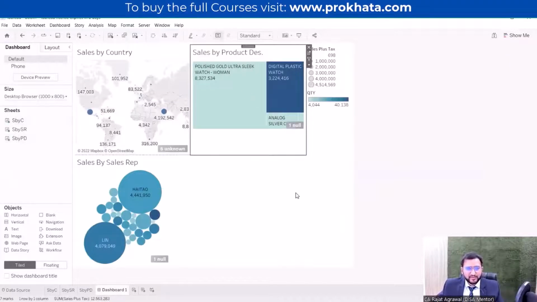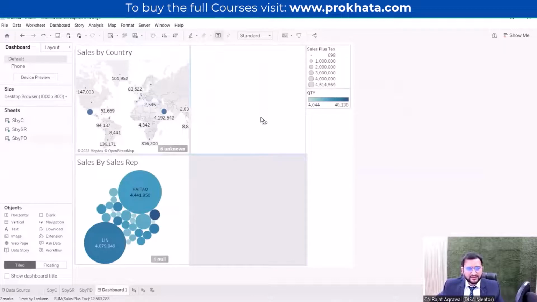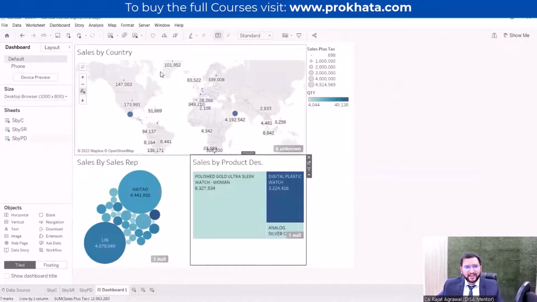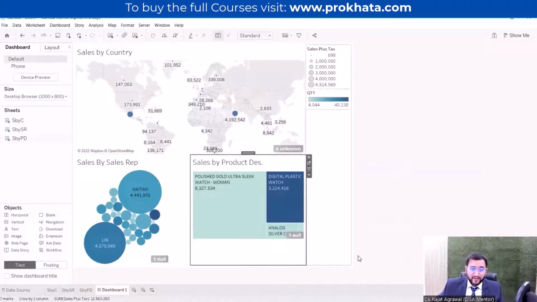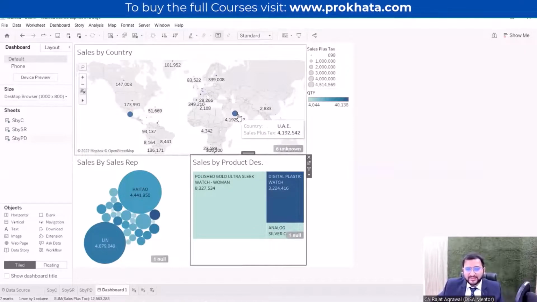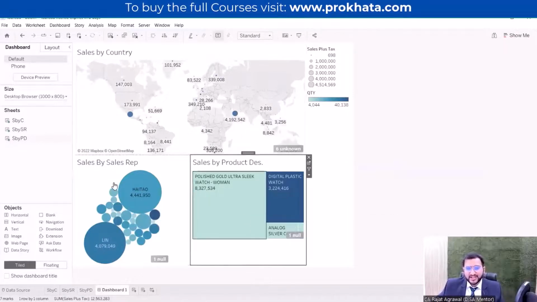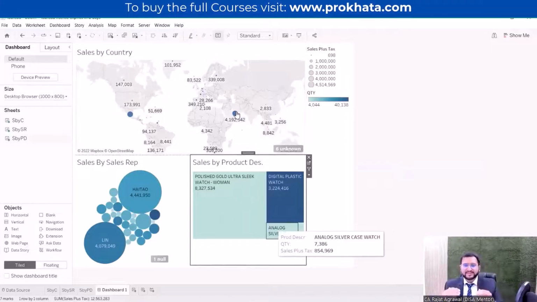So we can just move this here so that it is easy to understand by country and by this view also. And one more thing we can do is, when we click on this UAE, all this data should change, because it should show which sales representative has sold the maximum in the UAE, and which product has been sold the maximum in the UAE. If we want to drill down in the information, then we have to connect all these visualizations.